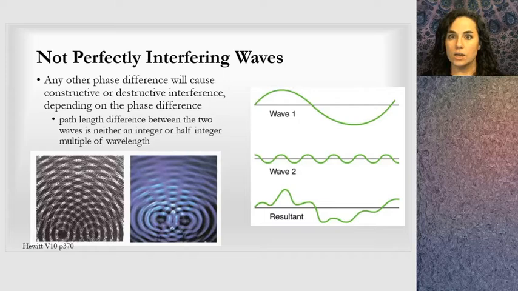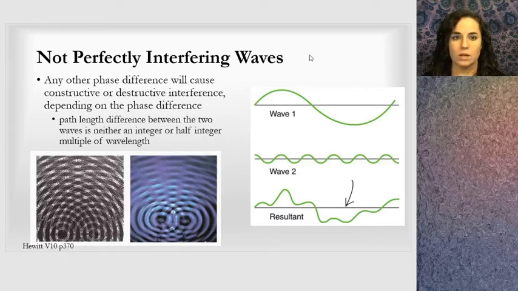What happens is that doesn't happen all the time. There's not perfectly interfering waves. There could be some place between perfectly constructive interference and perfectly destructive interference, which is what my first example was. This is not them amplifying each other, and this is not them canceling each other out. There's some sort of in-between happening. Any other phase difference will cause something in between, depending on the phase difference and wavelength as well. So the path length difference between the two waves is neither an integer nor a half integer.